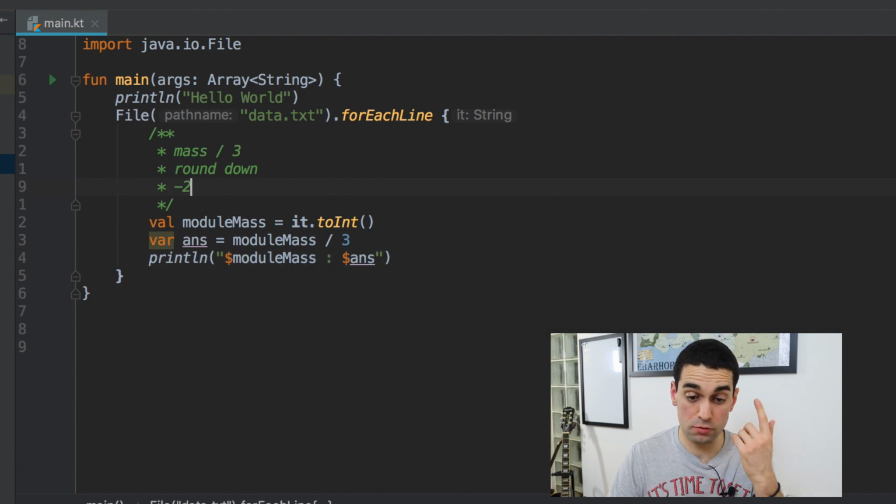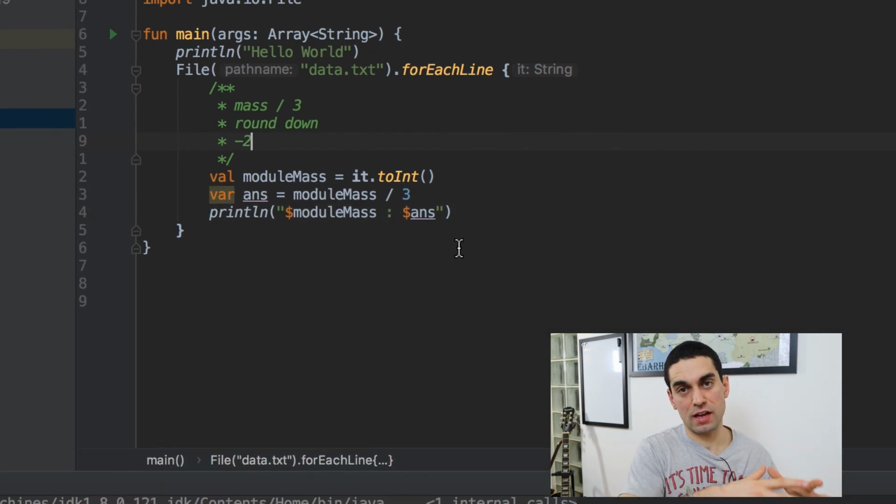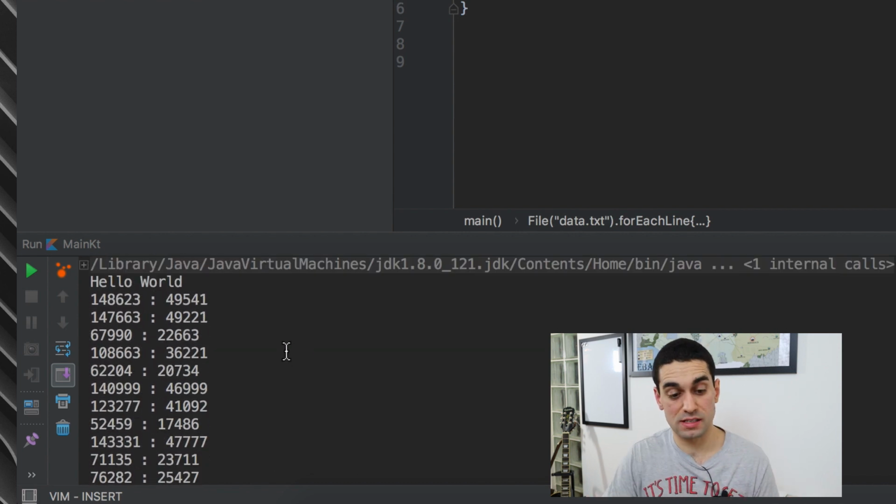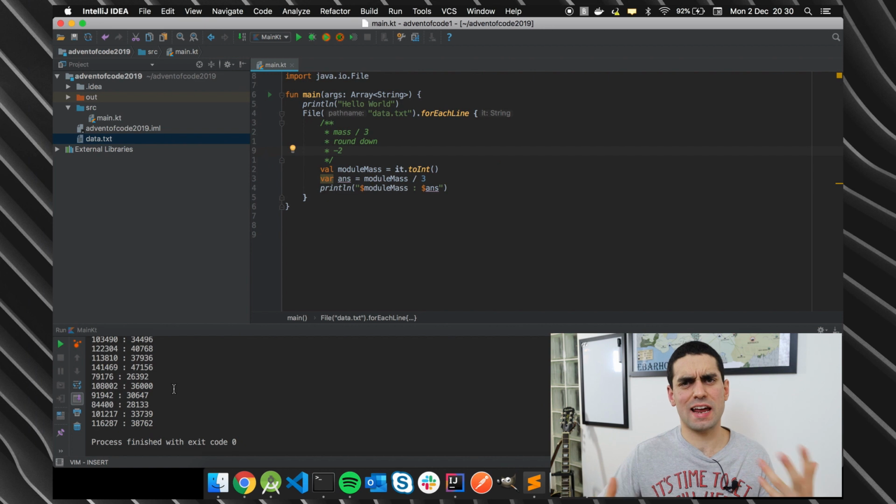So I'm going to save that, and I'm going to run that again now. So we should see on the left the actual mass originally, and after the colon, the divided by 3. Again, with no decimal places, it's been rounded down. Let's just, for sanity's sake, check one of these numbers, 108002. Let's just do that.